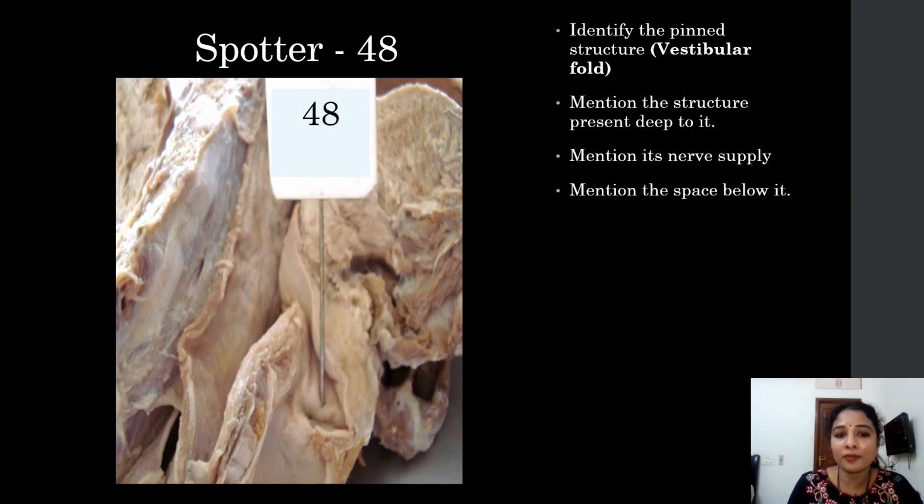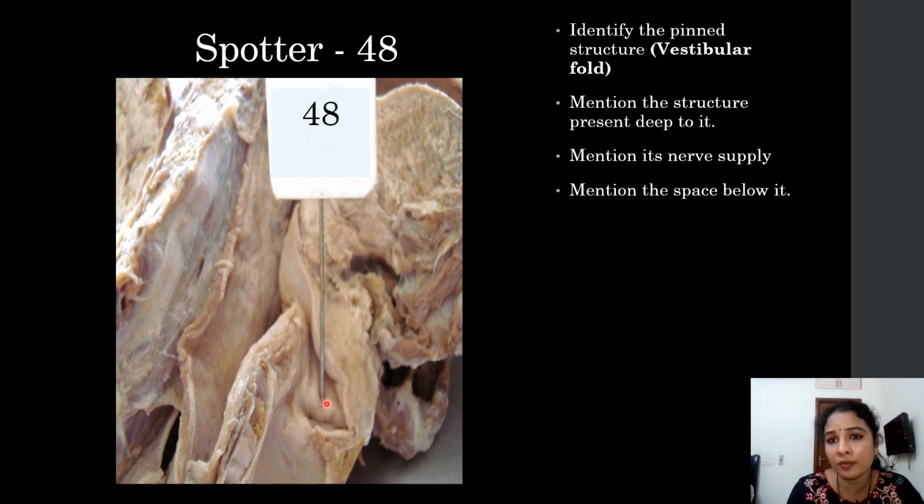Next is pattern number 48. Here the pinned structure is the vestibular fold. This is the interior of the larynx. So here is the sagittal section of the larynx, and even the sagittal section of the tongue you can see. And this is the epiglottis which we already discussed just before. This fold is the vestibular fold, and below it one more fold is there, that is the vocal fold. The depression you see between the vestibular and the vocal folds is the sinus of the larynx.